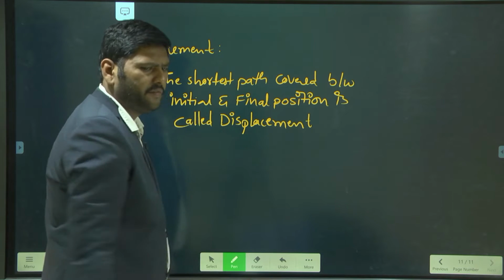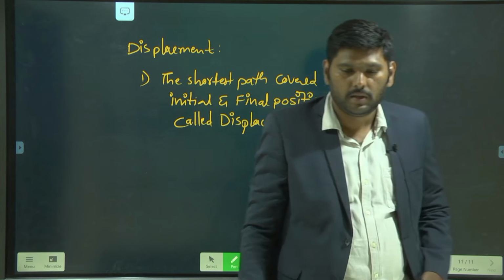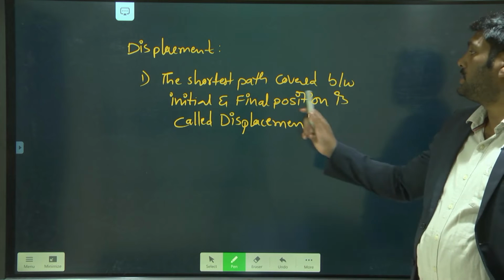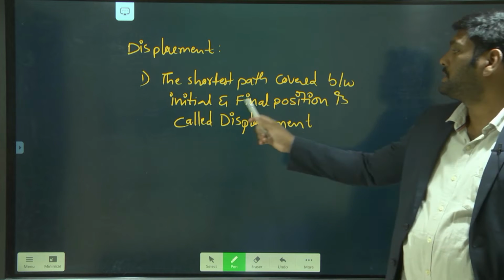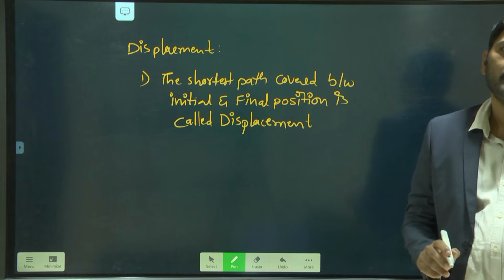Understand? This is one definition of displacement. The shortest path covered between initial and final position is called displacement.